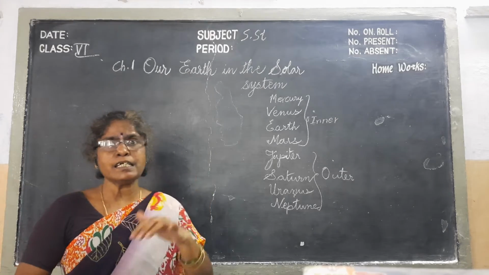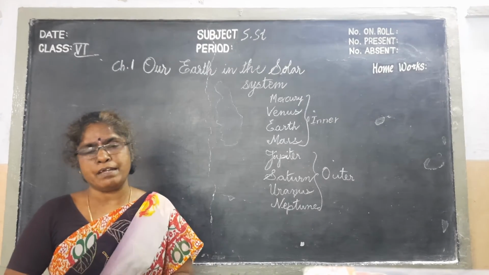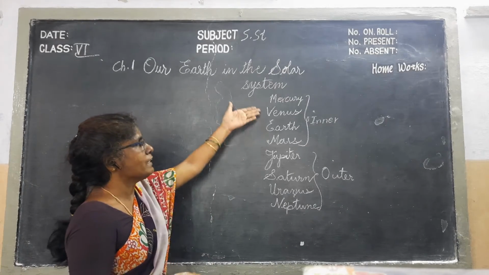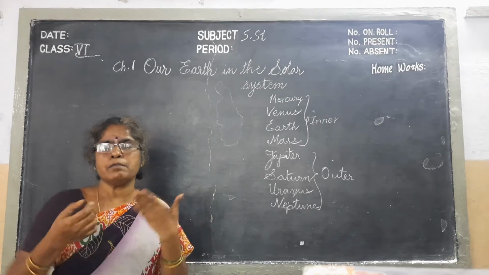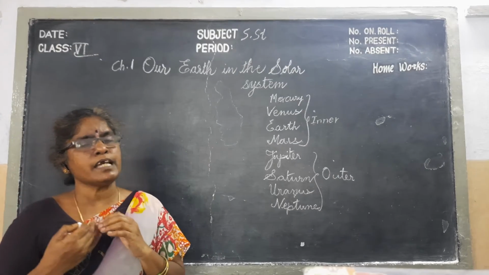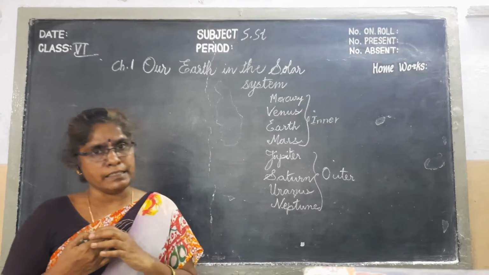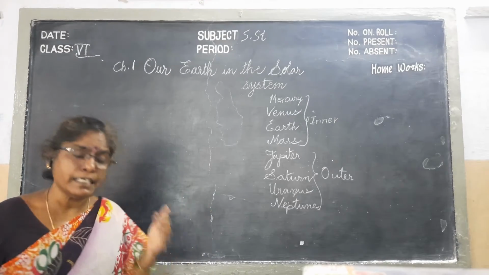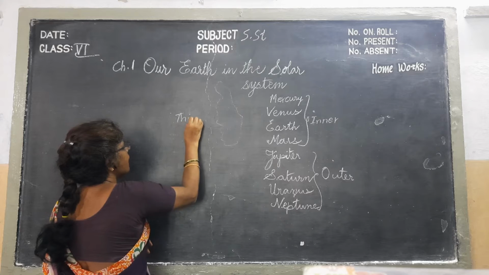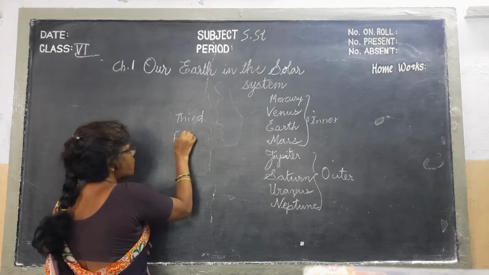Now we have to discuss our earth where we are living. Where is the earth in number? It is 3rd. That means in distance from the sun, our earth takes the 3rd place, and in size it is the 5th place. In order it is the 3rd place, and in size it is the 5th place.